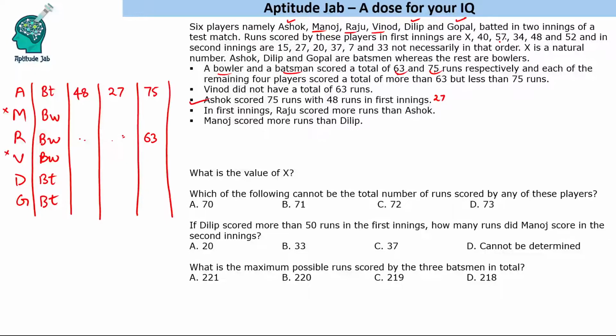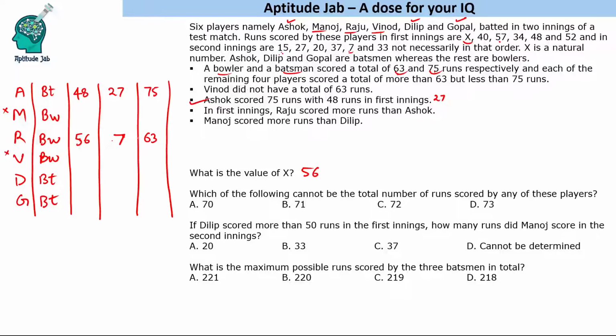If you take 15, you need 48, but it is more than 48. You have to match these two to add to 63. 15 plus 48 is 63, but it is more than 48. So only possibility is 7. 7 will fit with 56, and that will be x. Value of x, you can say that 56.